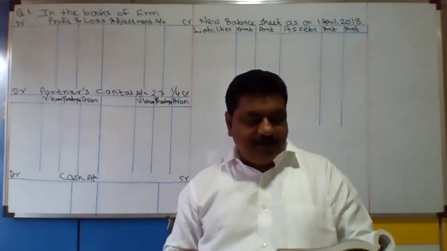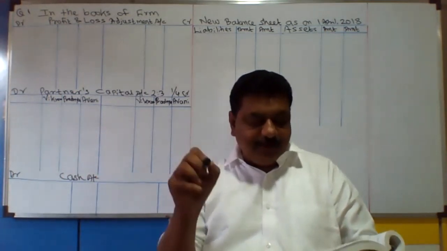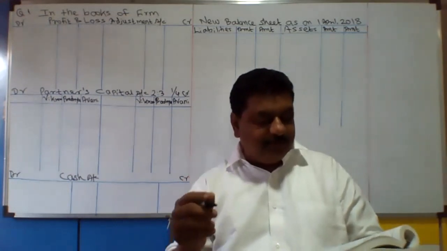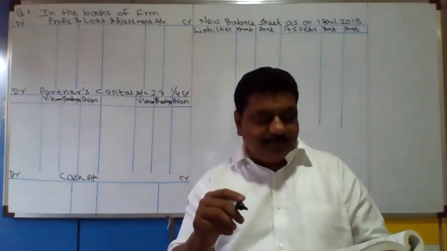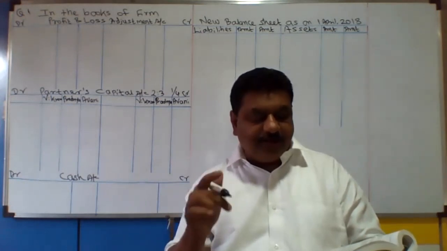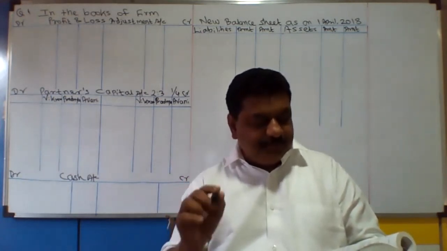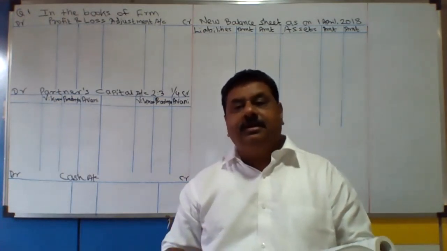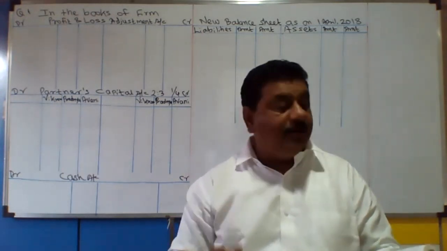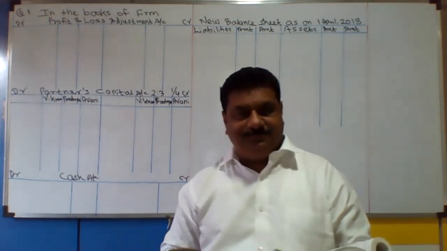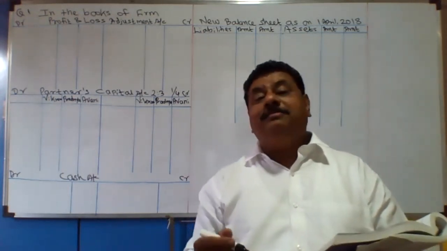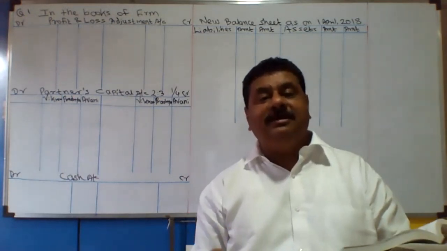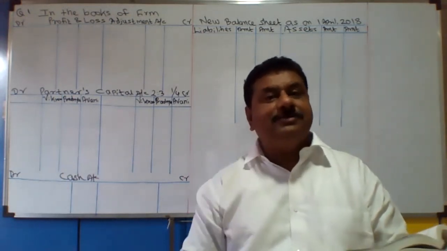Then next, building valued at 45,000. Tick mark building. Furniture depreciated by 10%. Tick mark furniture. Provision for bad debts is maintained at 5% on debtors. Tick mark debtors. Stock valued at 82,500. Tick mark stock. And very important, now look at the last statement. Till here you must have seen the problem is very simple, but look at the last one.